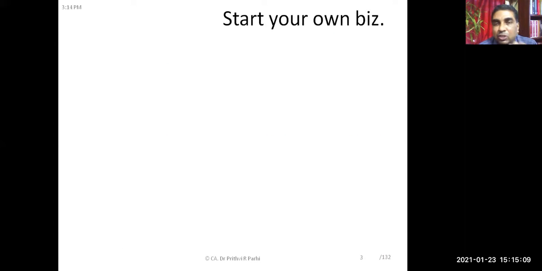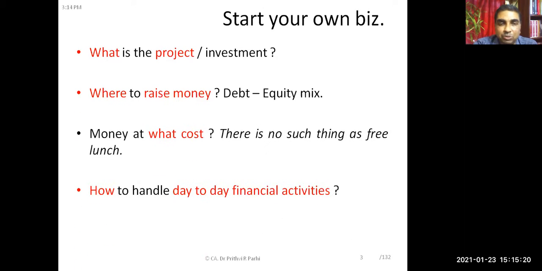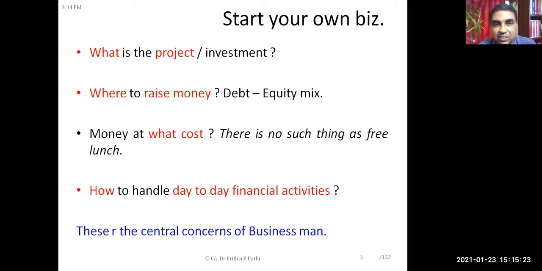So earlier also we were discussing that if somebody wants to start a business, then he takes various kinds of decisions. In any business, these are the key decisions which are involved, which we have already discussed. First decision is what is that project and what is that business. One person needs to decide on that. Second issue is that if someone wants to start a business, then what is necessary is money or capital. He needs to decide where from he can arrange that money. Third issue is that money will be available, but money is available at what cost? That is one more important factor.